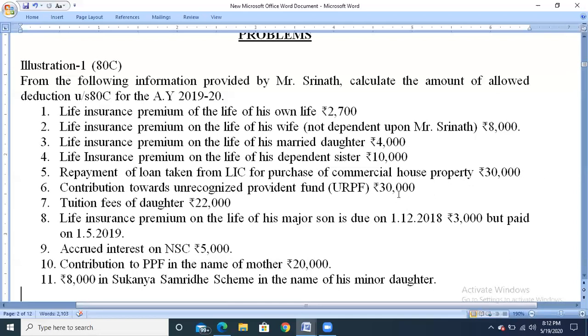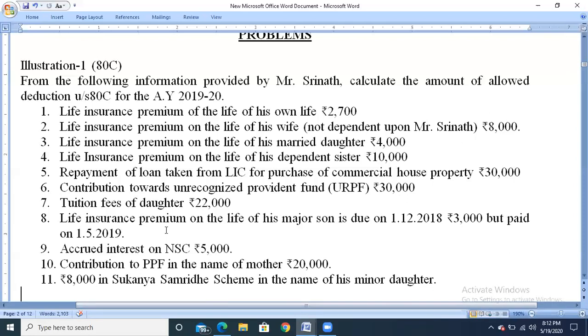Next, contribution towards unrecognized provident fund, URPF, rupees 30,000. So any contribution which has been made to other provident funds, that is public provident fund, recognized provident fund, statutory provident fund, is eligible for deduction under section 80C. But any contribution to unrecognized provident fund is not eligible for deduction under section 80C. So we need to ignore. Next, tuition fees of daughter, rupees 22,000. So up to a maximum of 2 children, if any tuition fees has been paid by the assessee, you can claim the deduction under section 80C.